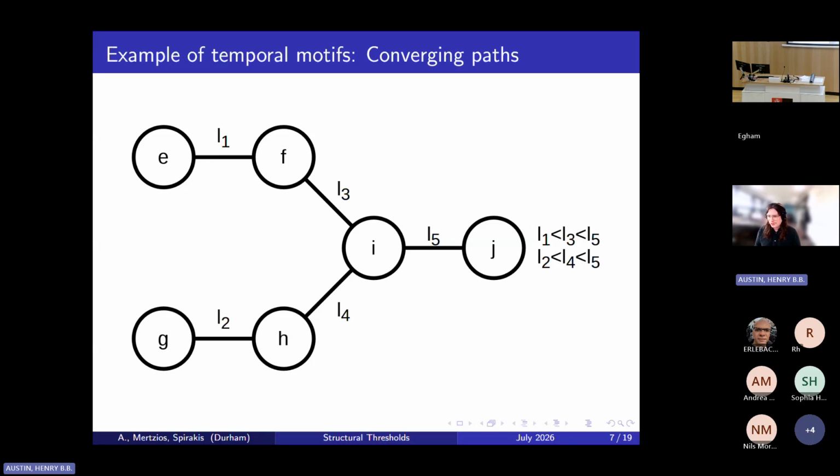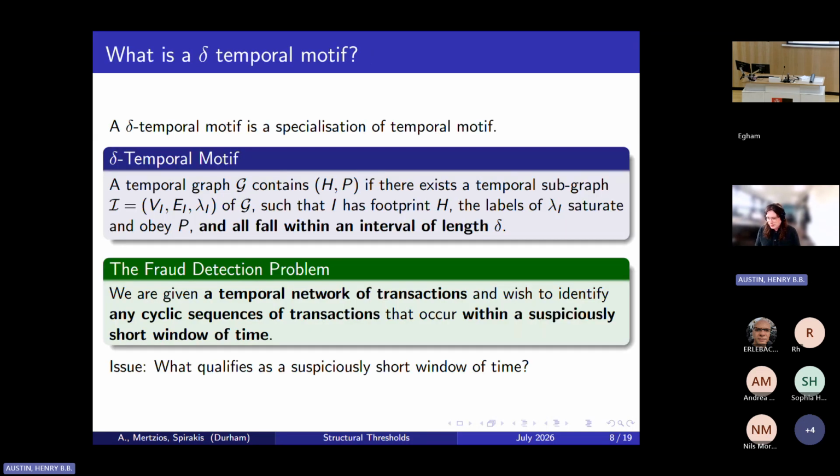Hopefully, this gives everyone a good understanding of what I mean by temporal motifs, although the exact details are less important going forwards. We're actually going to be using a slight specialization of temporal motifs, which we call the delta temporal motifs, and this corresponds to the delta instances from Fabio's talk from earlier. And a delta temporal motif is simply a temporal motif where we additionally require that all of the labels in the instance fall within a window of length delta.